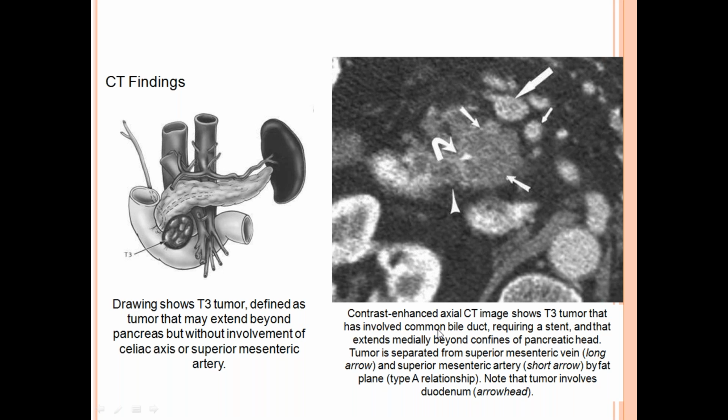Contrast-enhanced axial CT imaging shows a T3 tumor that has involved the CBD, which requires stenting for drainage, and extends medially beyond the confines of the pancreatic head.